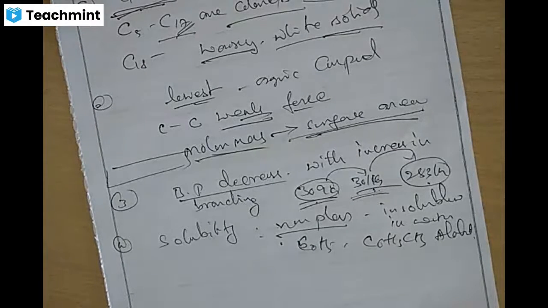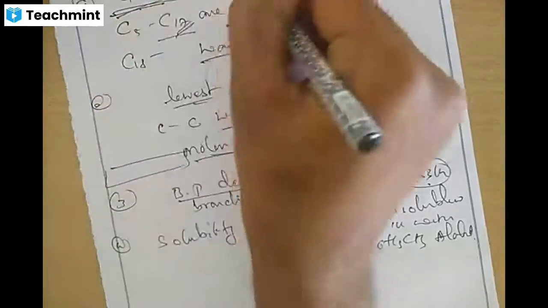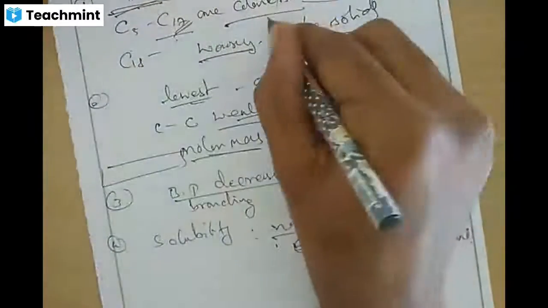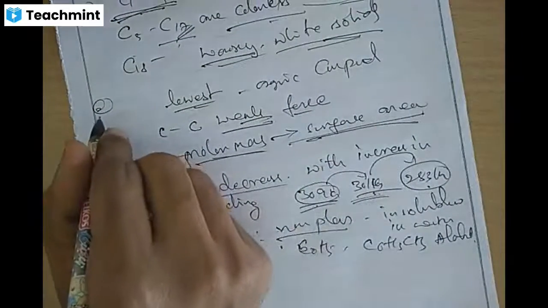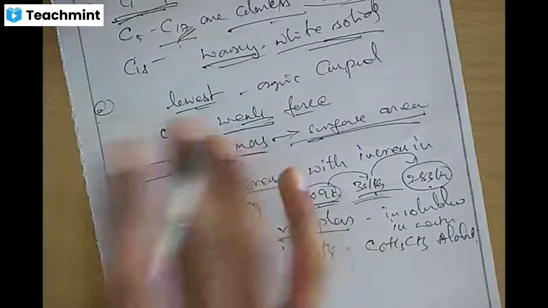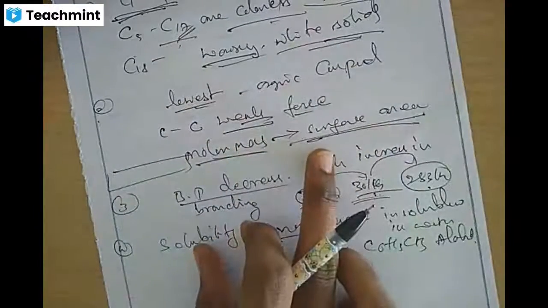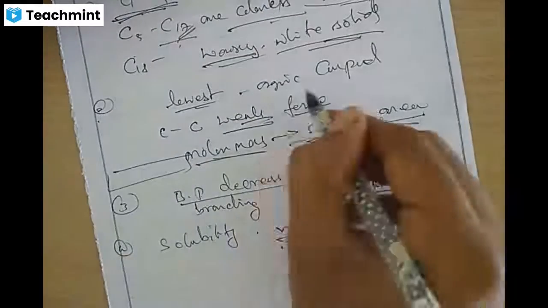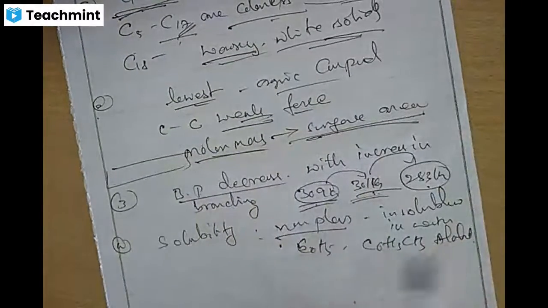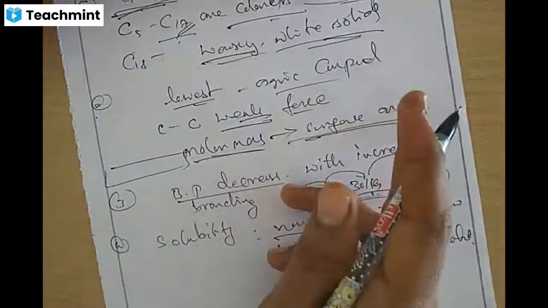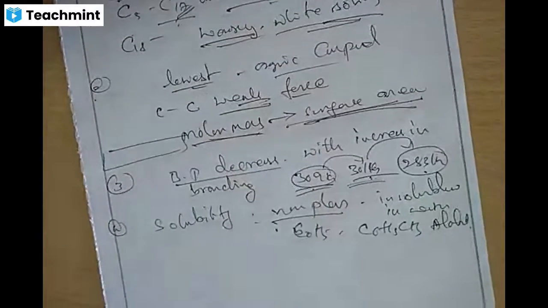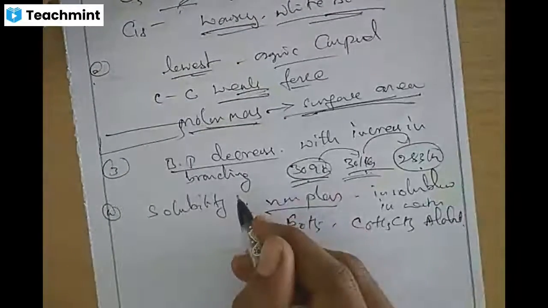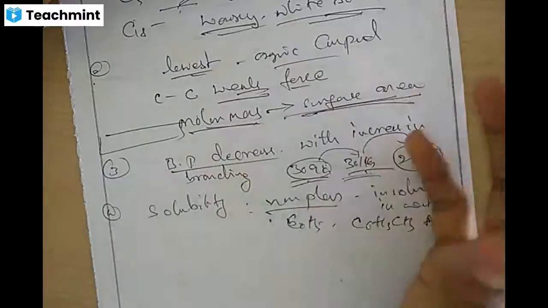In the physical properties, C1 to C4 are colorless, odorless gases. C5 to C17 are colorless liquids. C18 onwards are waxy white solids. Second, boiling point: it is the lowest among all groups of organic compounds because of the weakest intermolecular force of attraction. With an increase in molar mass, surface area increases, then the boiling point increases. Boiling point decreases with increase in branching, because more branching means more repulsive force between them.